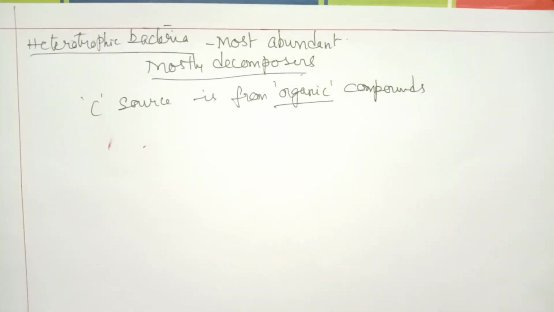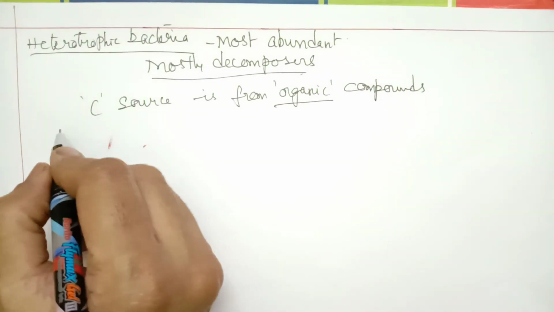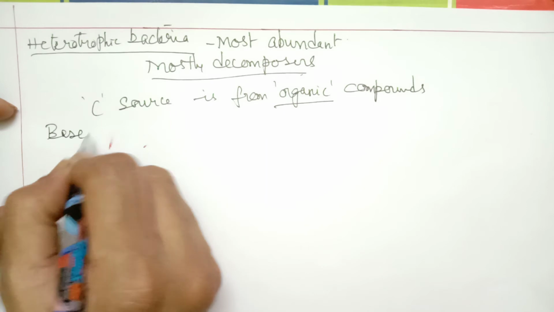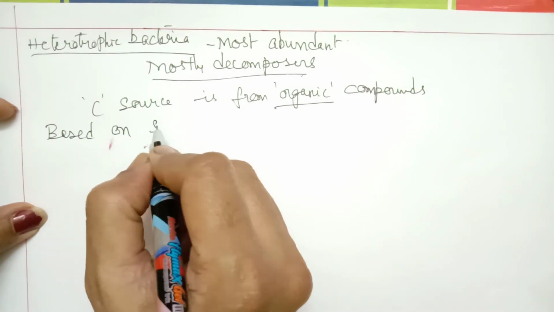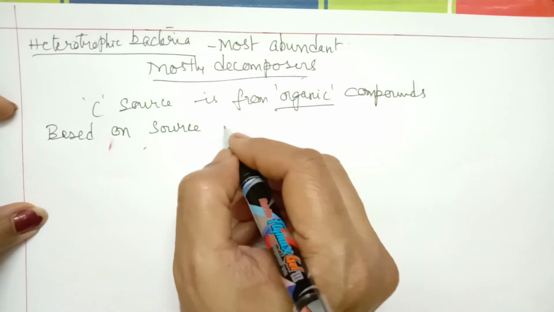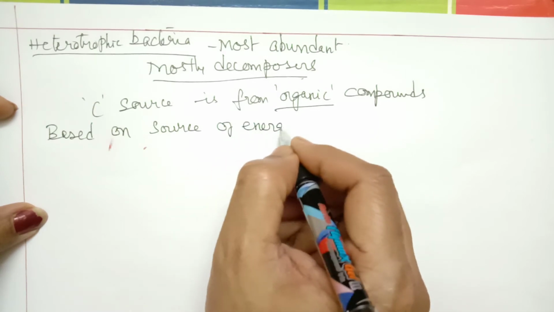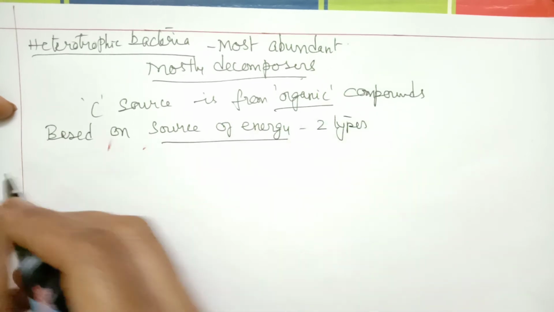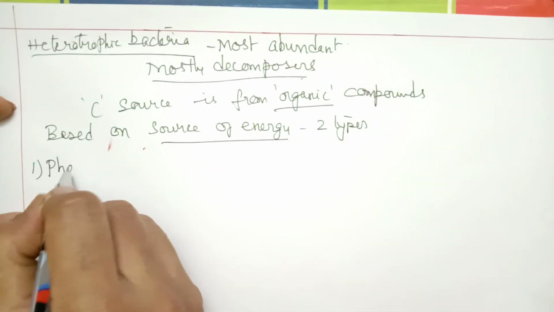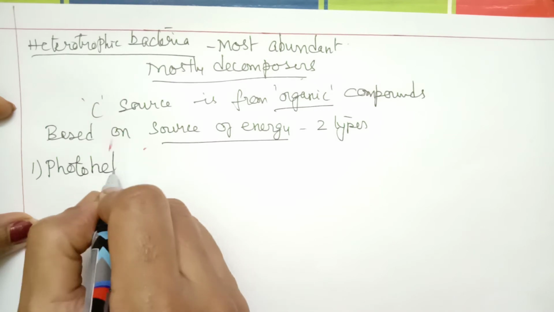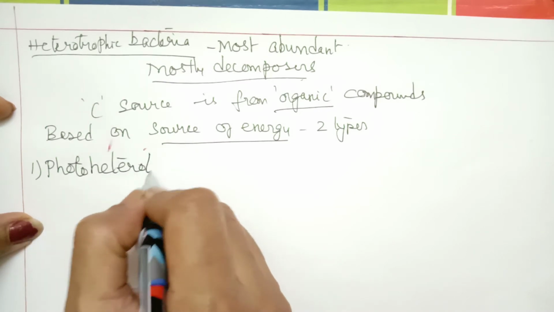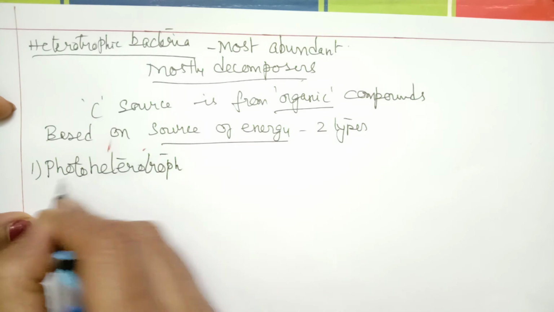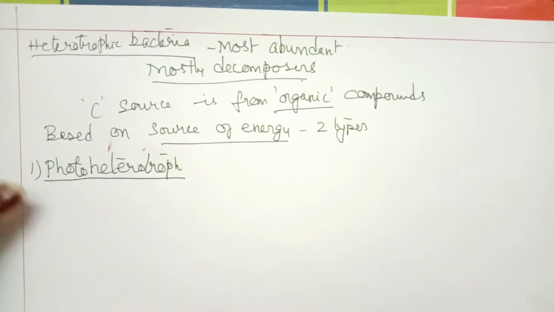Based on the source of energy, they are divided into photoheterotrophs and chemoheterotrophs. They are divided into 2 types. The first type is called a photoheterotroph. The other one is called a chemoheterotroph. Now first let us see what is a photoheterotroph.